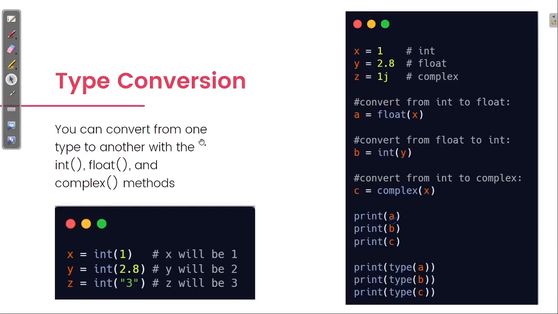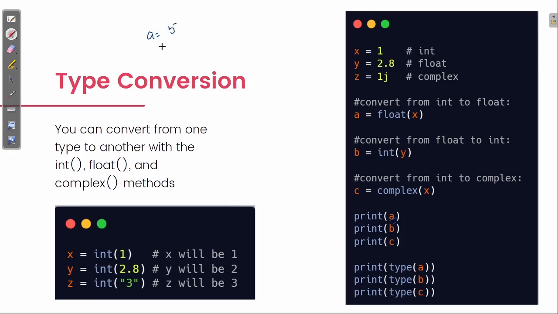Next, type conversion. Suppose I have a variable that is integer type, and now I need to typecast this variable to float. I need to explicitly change this. Suppose I have a equal to 5.